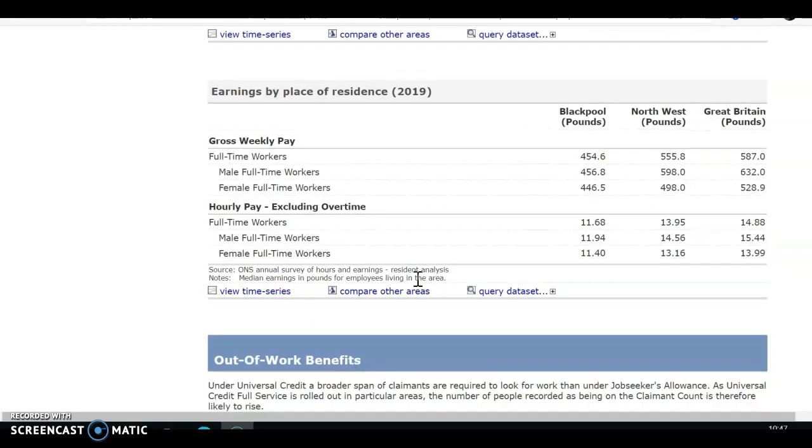Earnings. It's quite important, depending on what kind of market you're going for, that you get a feel for the kind of salaries that people earn in the town or the district or the local authority that you're looking at. You can see here, as far as Blackpool's concerned, full-time workers earn an average of £454.60 a week versus £587 a week in Great Britain. So obviously we're not quite as financially benefited in Blackpool as we are overall in Great Britain.